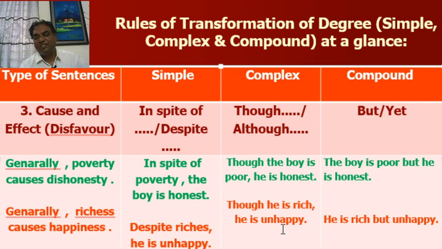Here, riches causes unhappiness. So the effect is against favor. Look at the simple sentence. Despite riches, he is unhappy. And compound, he is rich but unhappy, or he is rich but he is unhappy.